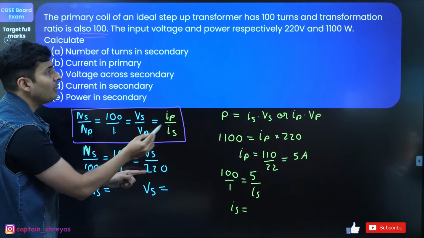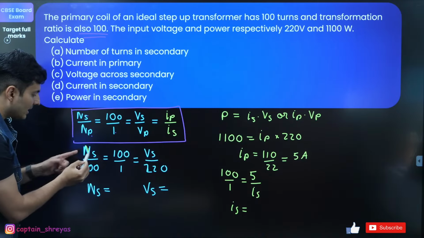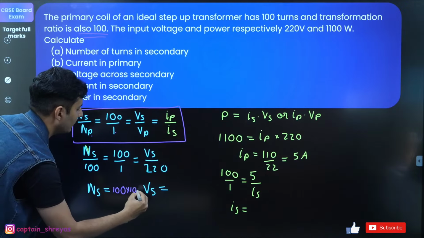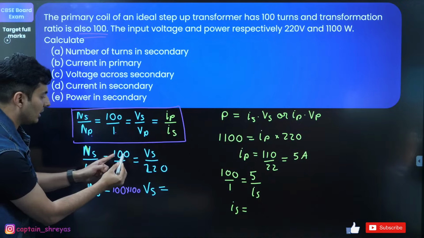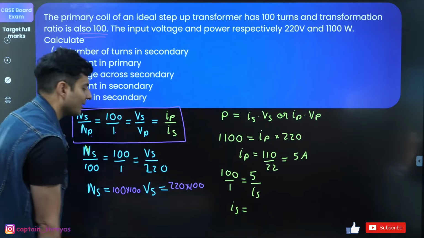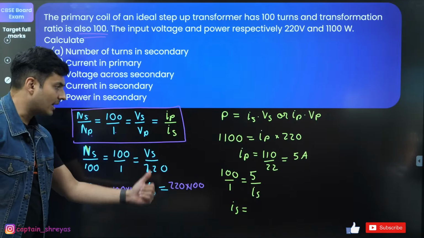Vs not given, Vp given to be 220 volts. Now, if you look at this equation, NS will be 100 into 100. If you look at Vs, it will be 220 into 100. Is that understood? That is your secondary turns and secondary voltage.